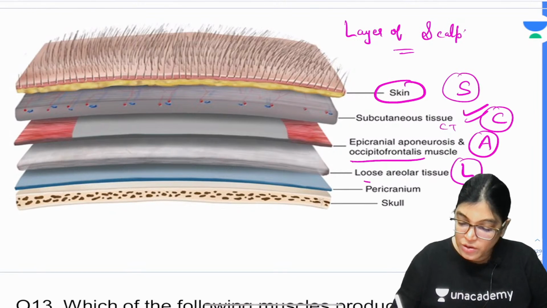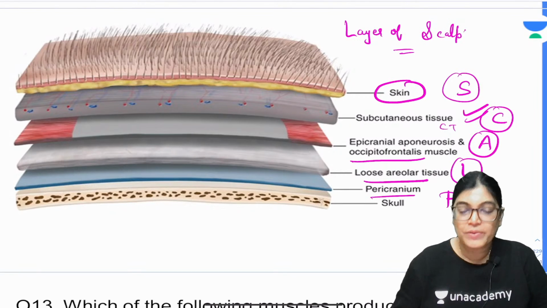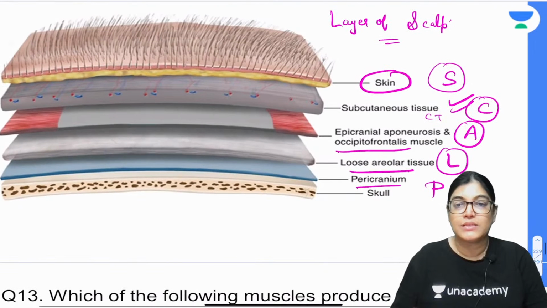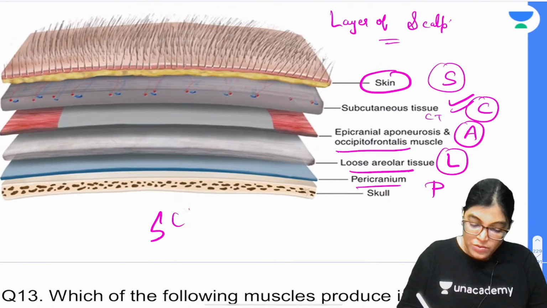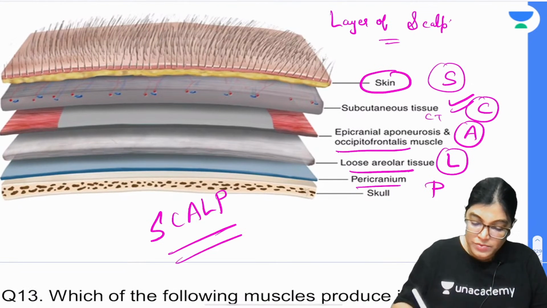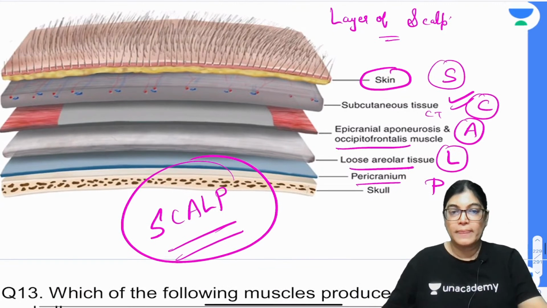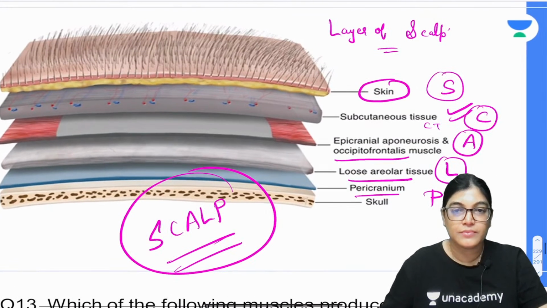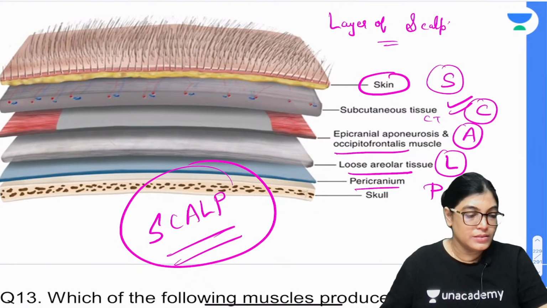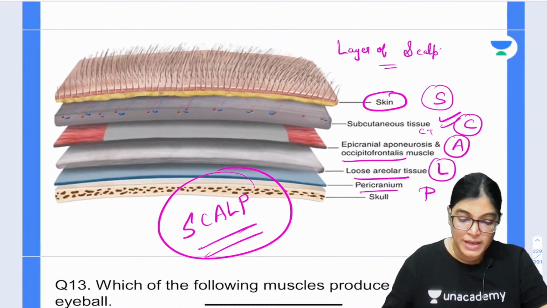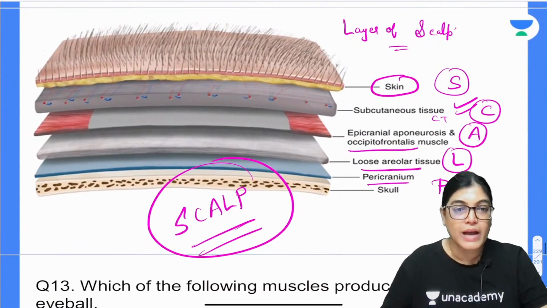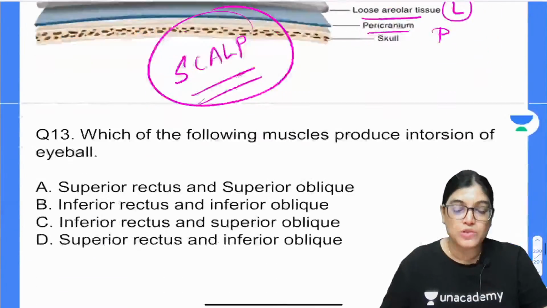L is for the loose areolar tissue, and P for the pericranium. This is how you can spell out SCALP and know the layers of the scalp. Is it okay? Yes, most of you are absolutely right. Let's move on to question number 13.